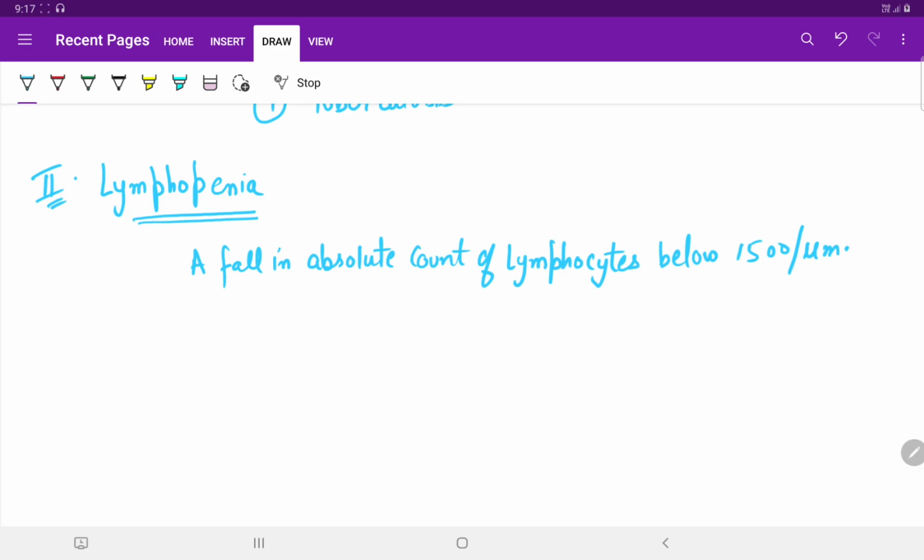It is uncommon and occurs mainly in acute infections, though it is a rare disease.